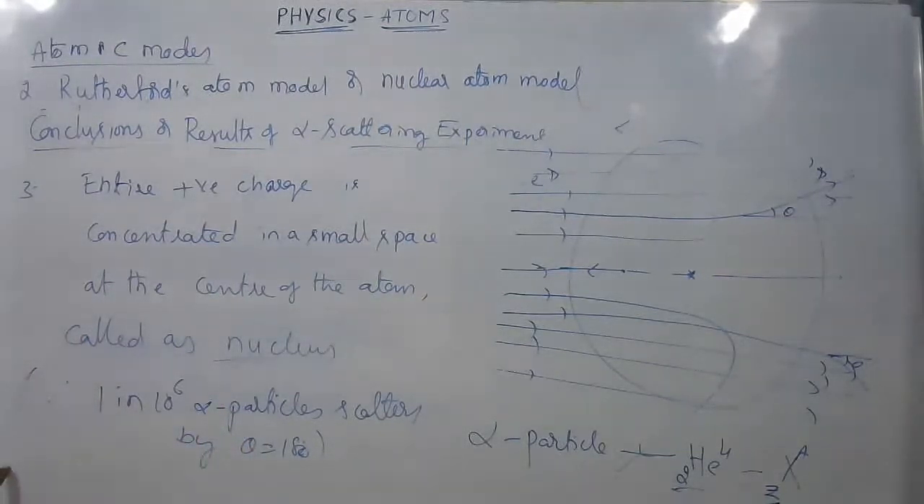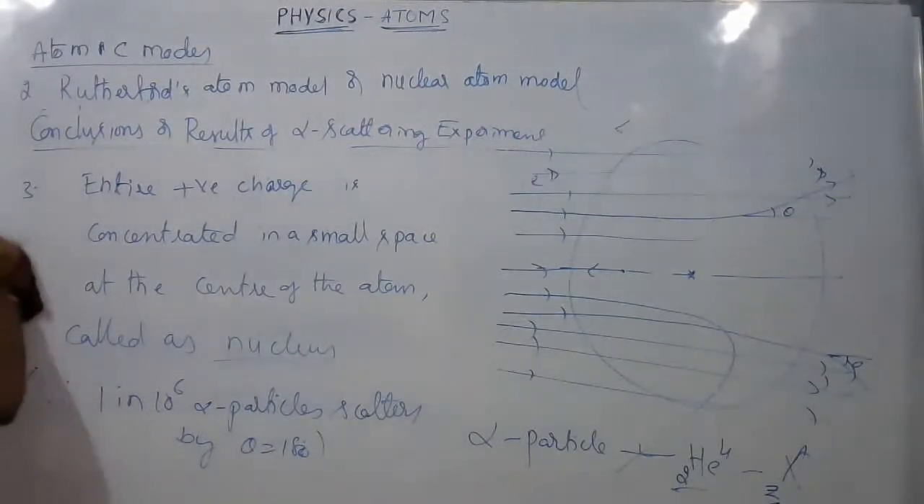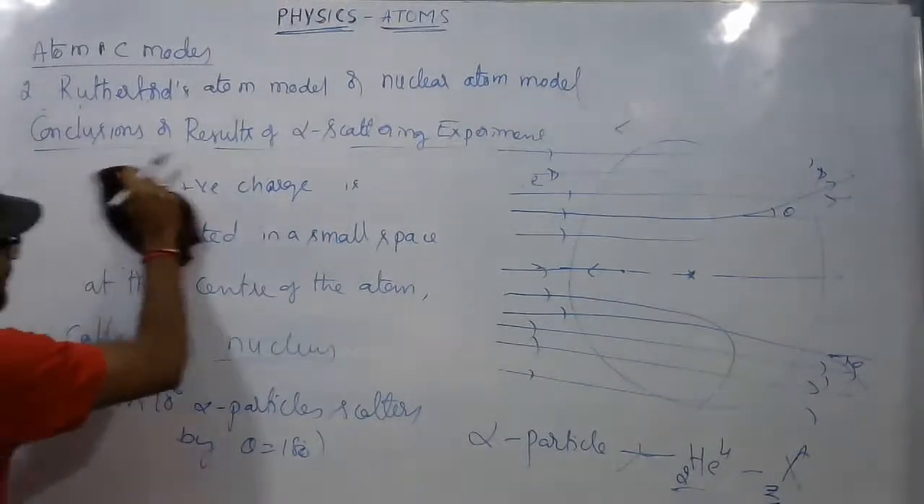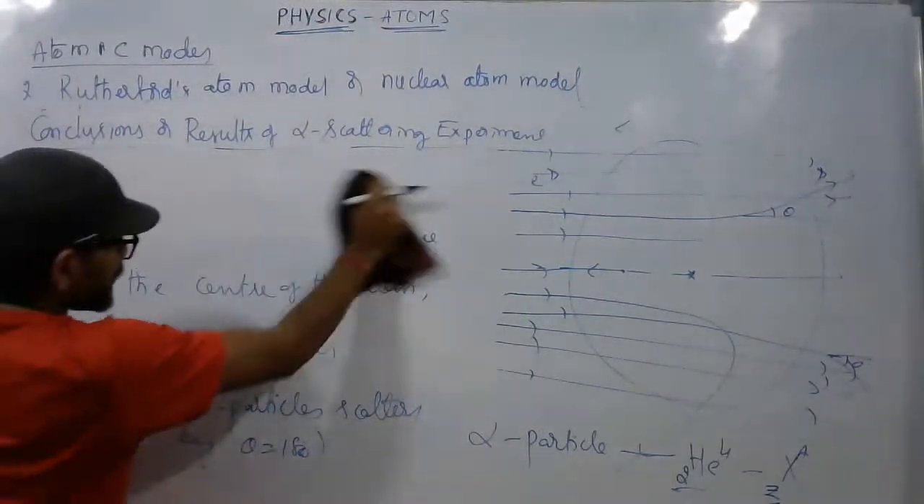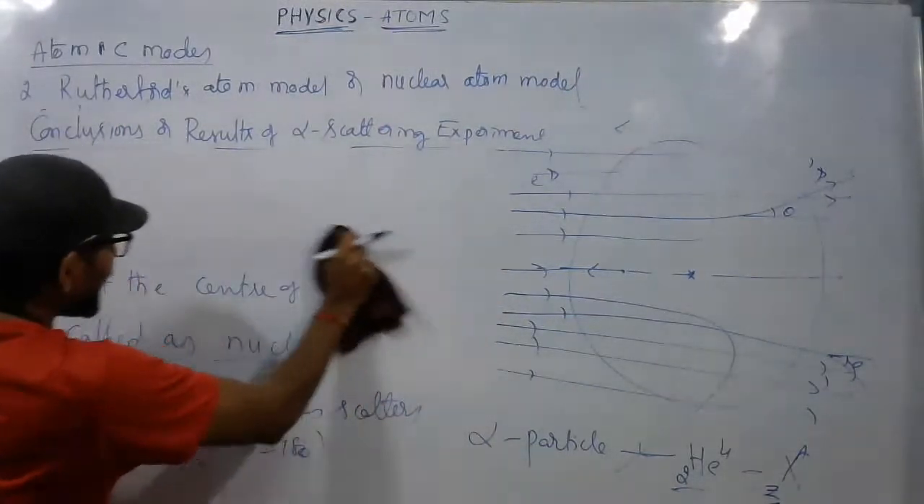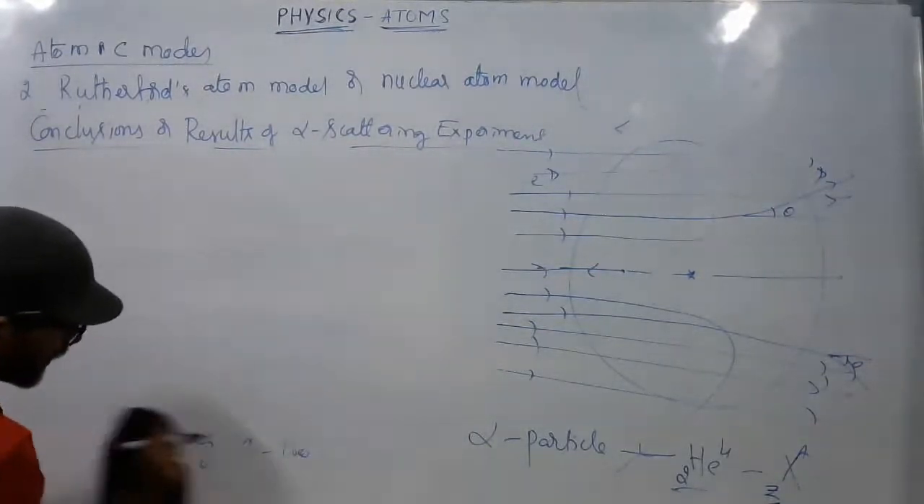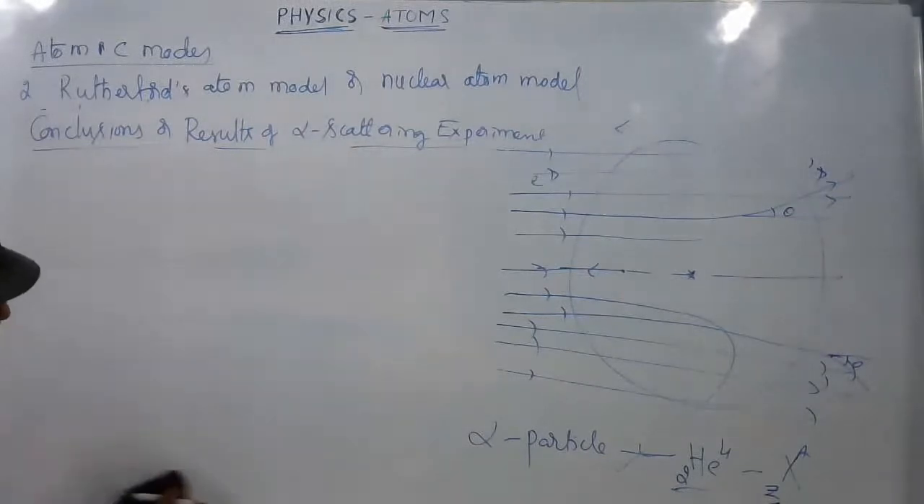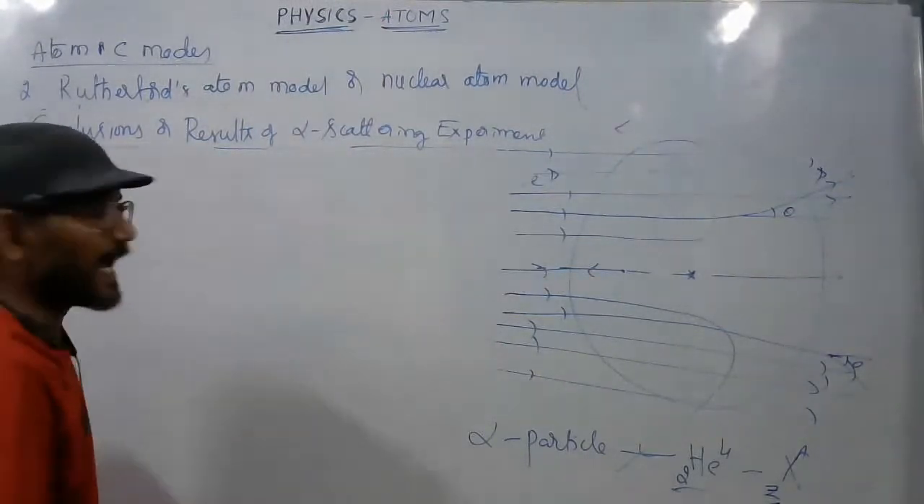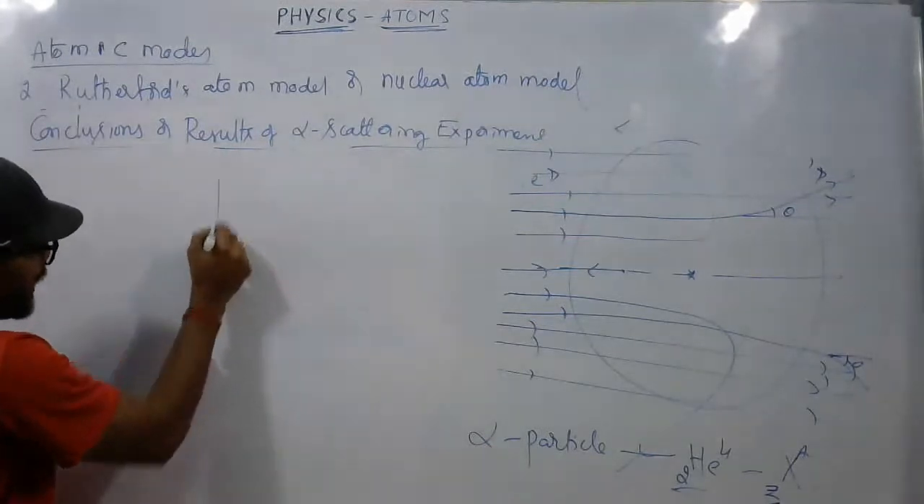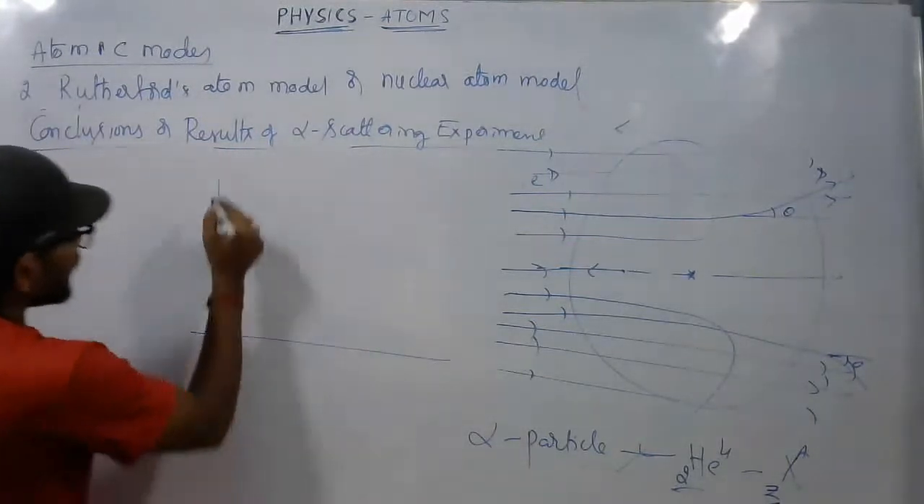So I hope you have copied this. I'm erasing it. Based on these results and observations, a graph is plotted between the number of scattered alpha particles and the scattering angle. This graph looks like this.